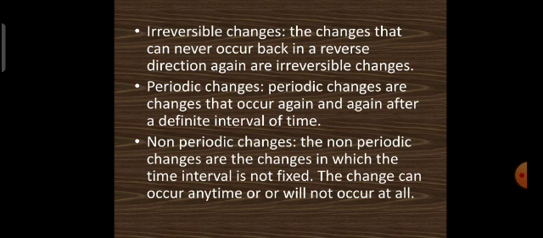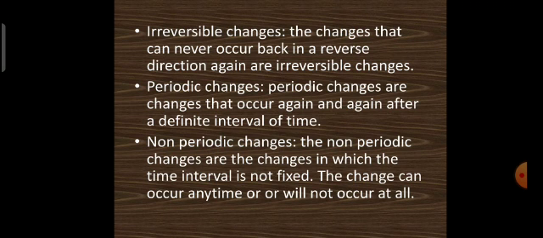Periodic changes. Periodic changes are changes that occur again and again after a definite interval of time. For example, day and night, seasons. So they are occurring periodically. Non-periodic changes. The non-periodic changes are the changes in which the time interval is not fixed.